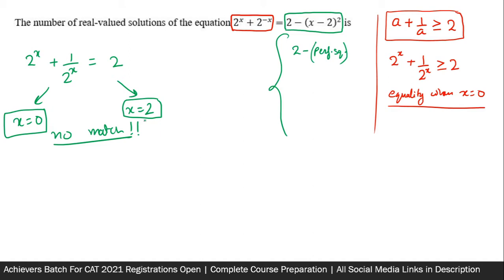Hence it is impossible. If you put anything other than 2, you will make the right hand side less than 2, and less than 2 is not possible because the left hand side suggests that the minimum value of the expression should be 2, and that is also not possible. So I think all in all we can say no such real value of x. It doesn't ask you the value of x, it asks you the number of values of x. So the answer would be 0.